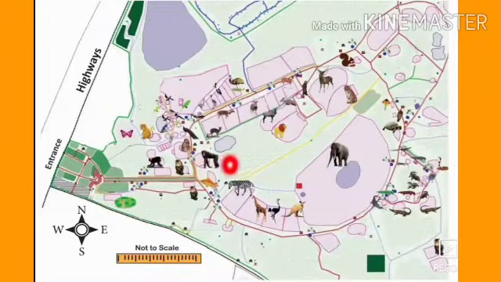Question: the entrance of the zoo is located at dash direction of the map. So the directions given are west, east, north and south. And here is the entrance, which lies in the west direction.